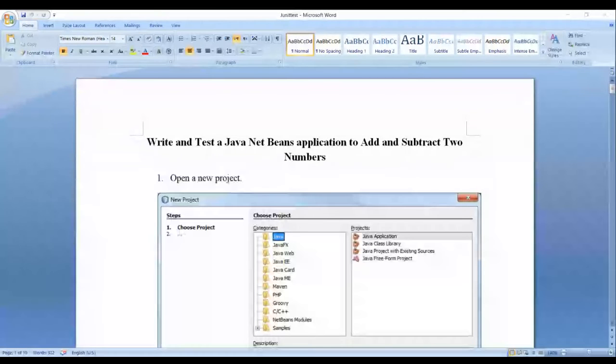Now I will go for JUnit. I will send you the files after this lecture, inshallah. You have NetBeans. Open a new project in NetBeans and add and subtract two numbers.